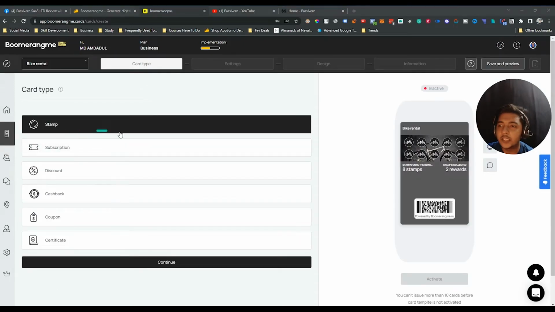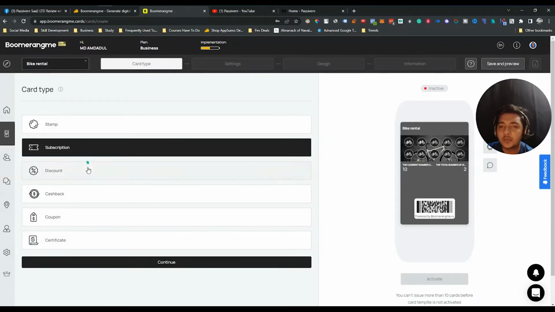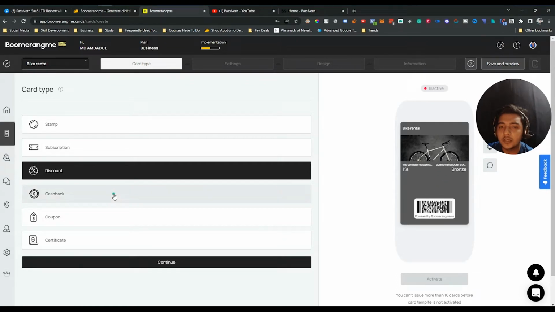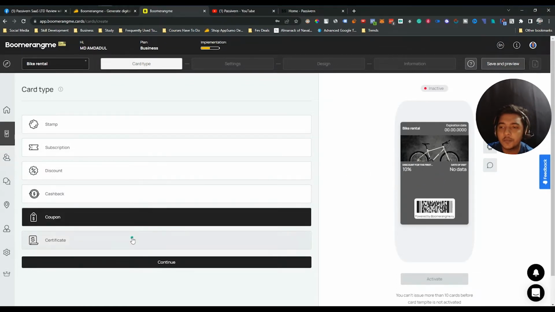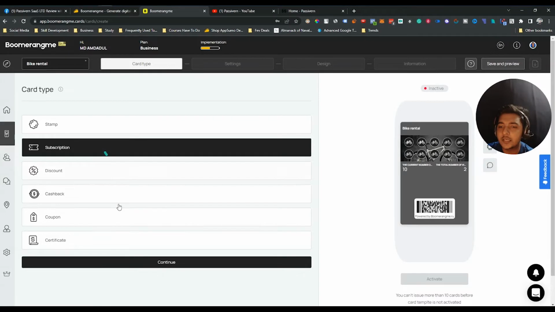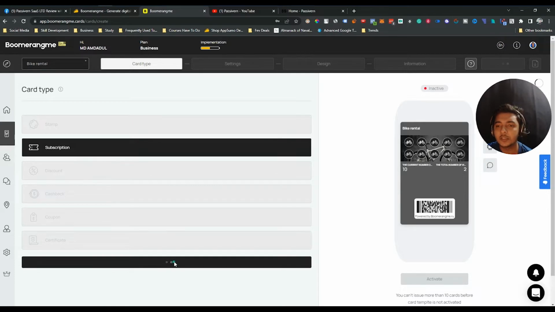See, there you can create a stamp, subscription card, discount card, cashback card, coupon and certificate card also. And the process is almost the same. See, these things are changing here. I hope you get the idea, guys. And then if you continue, let's say we will create one subscription card here. So let's continue it.